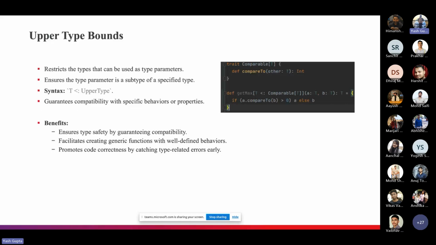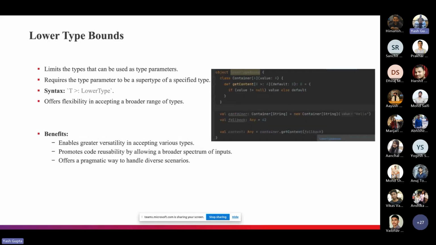So the key point to remember is that upper bound means a subtype of another class. A will be a subtype of any other class. Now let's talk about the lower type bound. What is the lower type bound? A lower type bound specifies that the type parameter must be a supertype of a particular type. The previous one was the subtype, and this is the supertype.